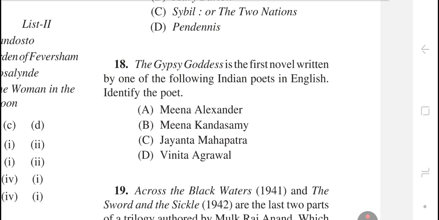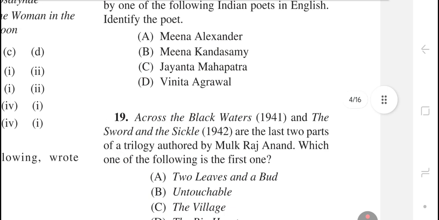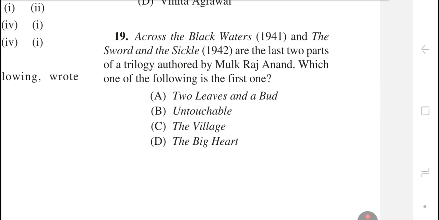Question number 18. The Gypsy Goddess is the first novel written by one of the following Indian poets in English. Identify the poet. Right answer is option number B, Meena Kandasamy. Question number 19. Across the Black Waters 1941 and The Sword and the Sickle 1942 are the last two parts of a trilogy authored by Mulk Raj Anand. Which one of the following is the first one? The right answer is option number C, The Village.